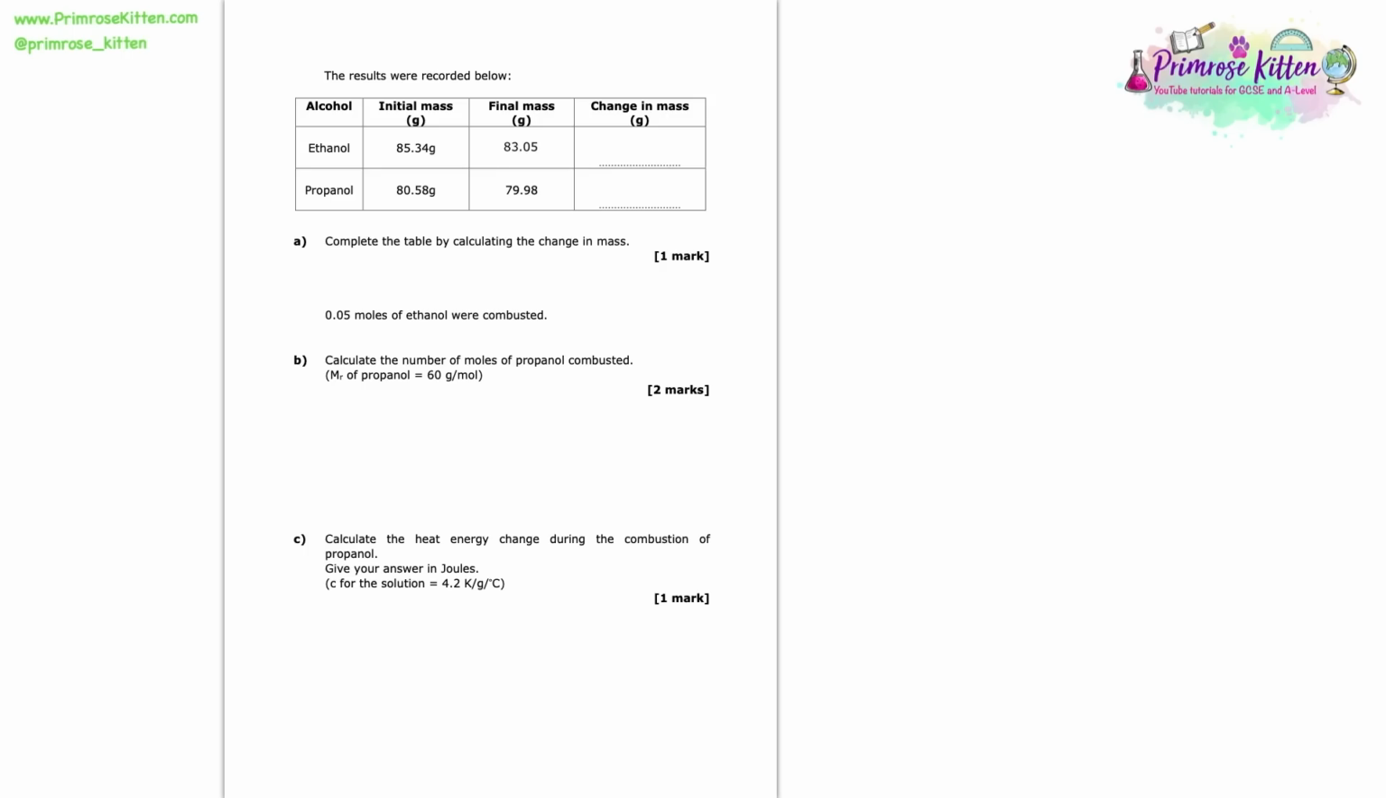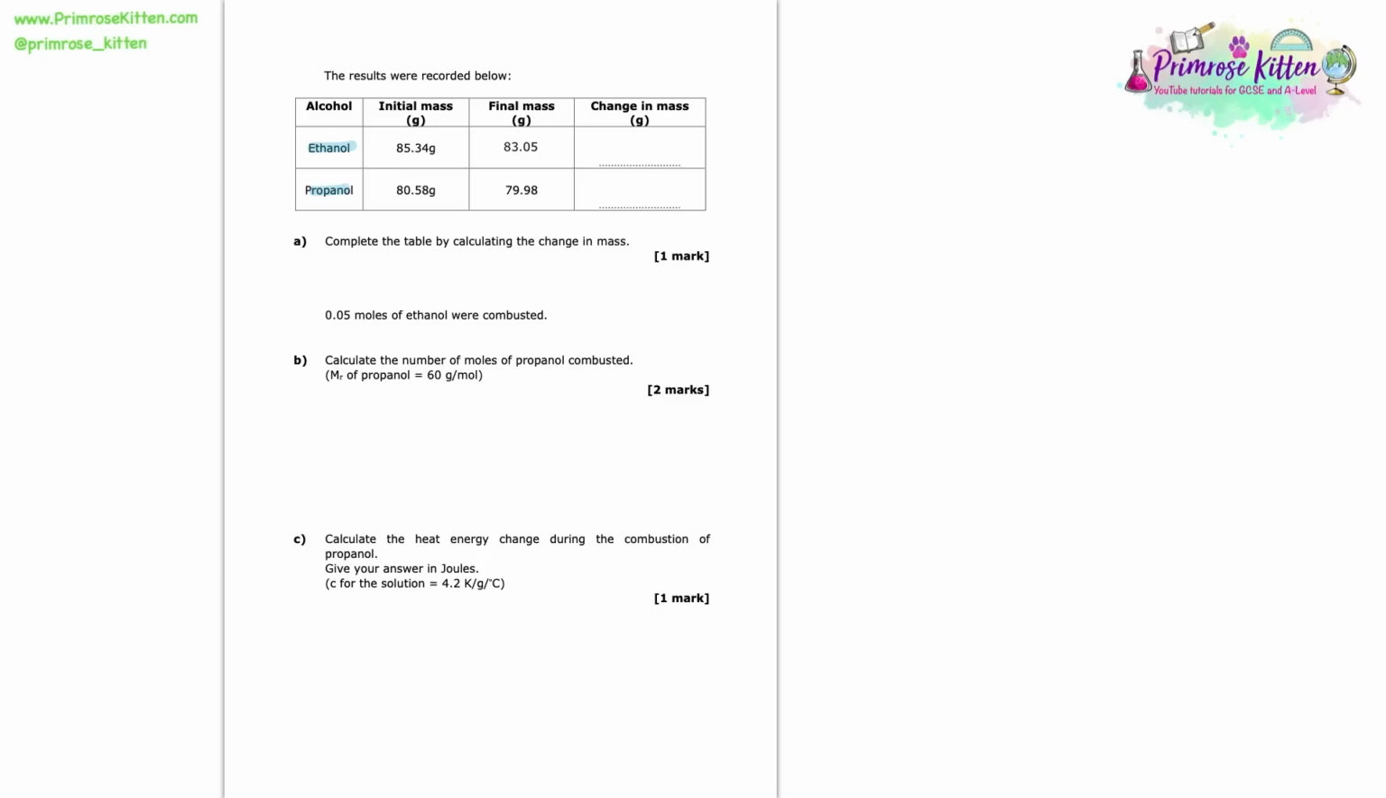The results were recorded below. So here you can see this table shows 2 different alcohols, ethanol and propanol, and it shows their initial and their final masses before and after the combustion. Here we're asked to complete the table by calculating the change in mass.